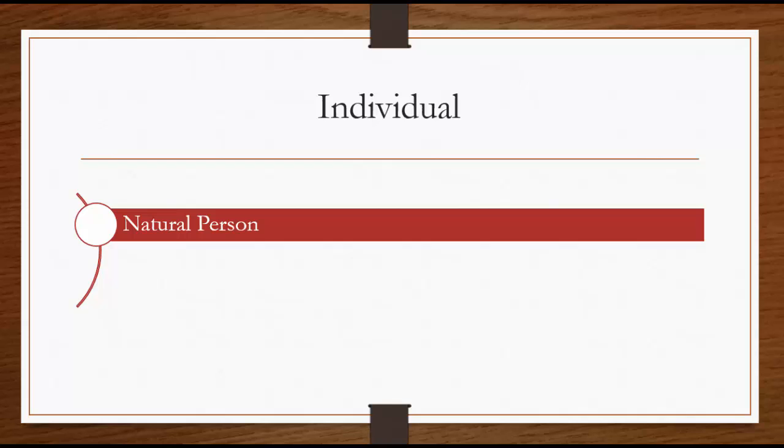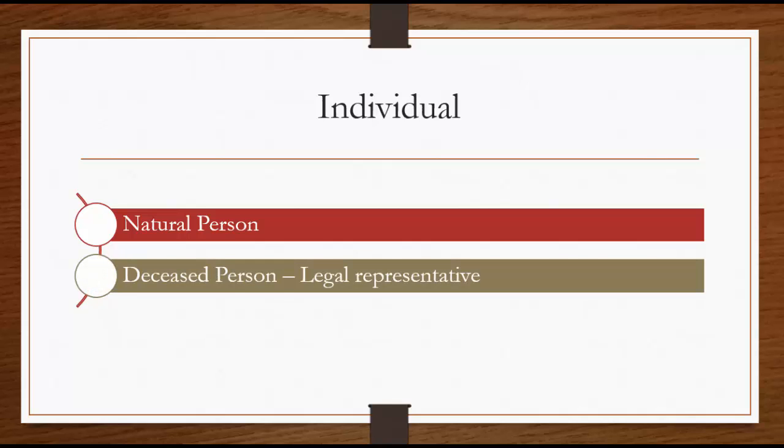The term individual includes both male and female, and it also includes a minor or a person of unsound mind. So in case of a minor or a person who is a lunatic, assessment will be done on the guardian or manager of such persons under section 161 subsection 1 of the Income Tax Act. In case of a deceased person, the assessment would be made on the legal representative. So this is something which we have to understand with respect to individual.